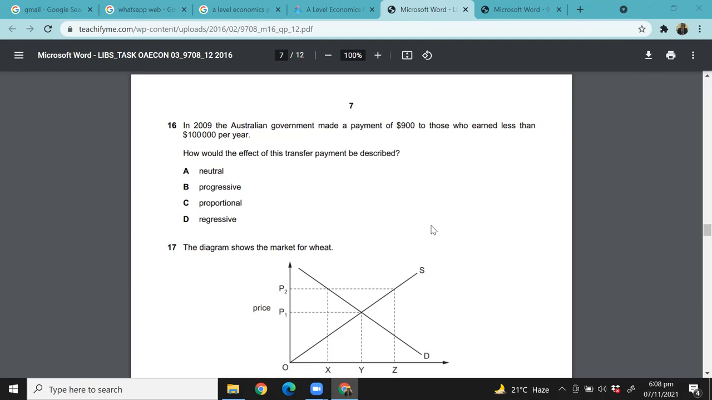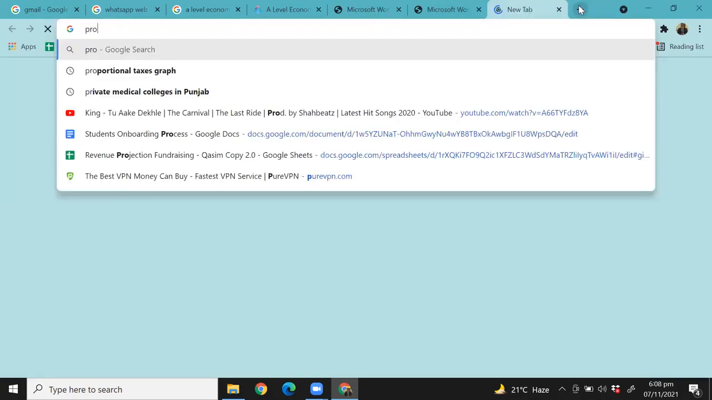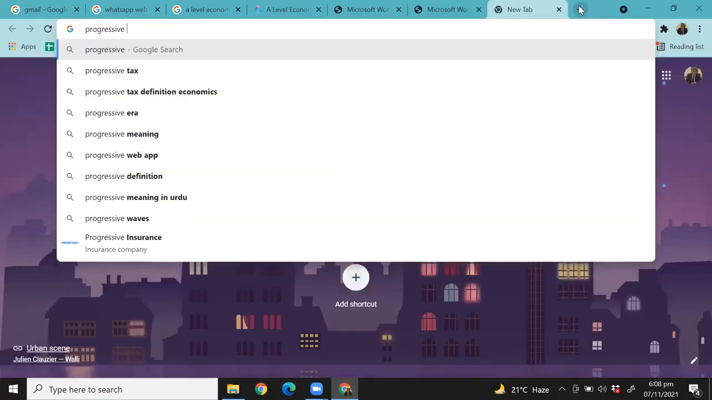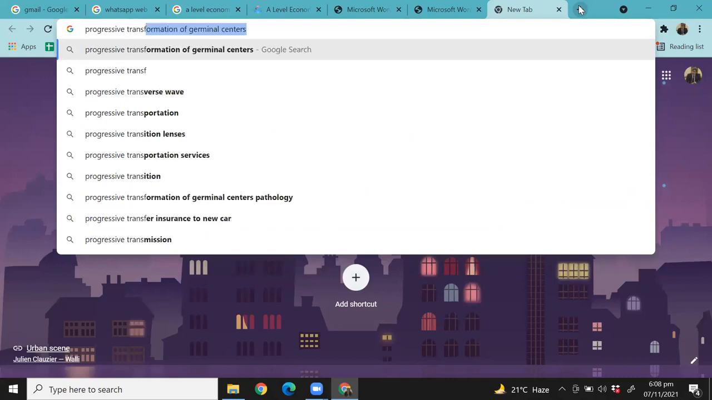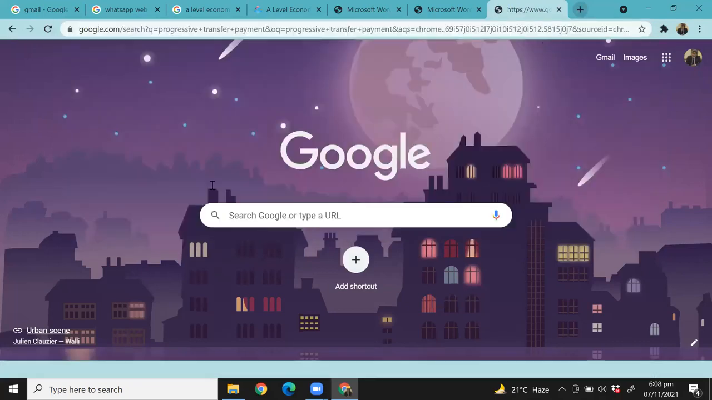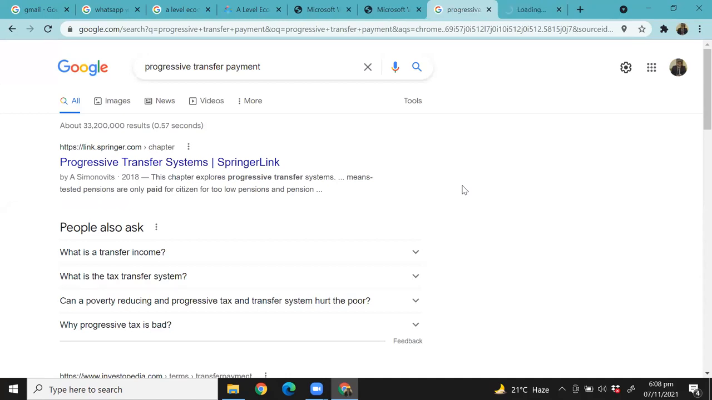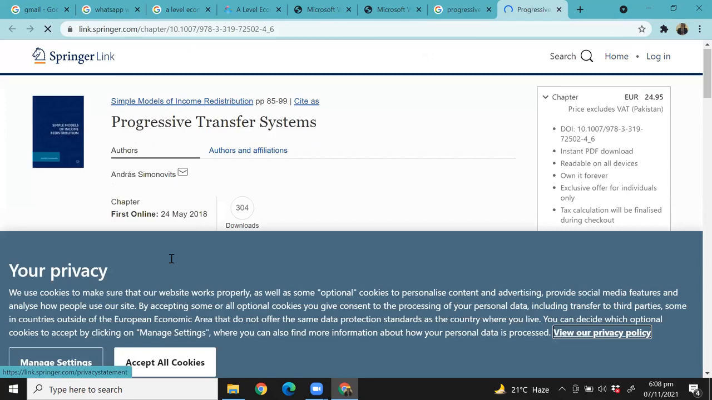Progressive. So the lesser you get, the higher the incomes, the lesser the amount you get. Right. So let's Google search progressive transfer payment, right? I mean, progressive transfer payment is not something that we have explicitly discussed in our classes, right? So let's look at the definition that should help.